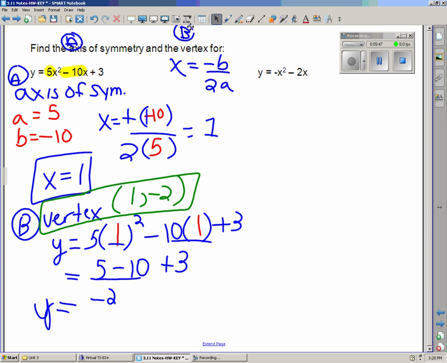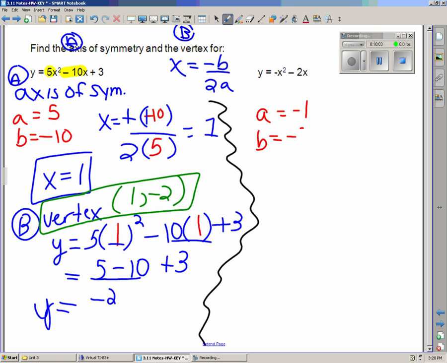Let's try this next one. On this next one, I know that my a value is negative 1 because it's negative 1x squared. My b value is negative 2 because that's what's attached to the x. The formula says x is negative b over twice a.